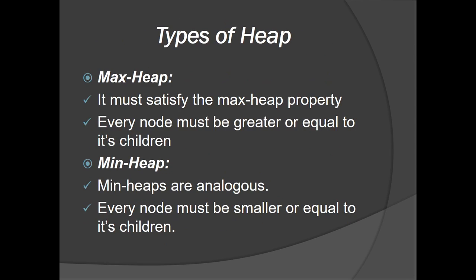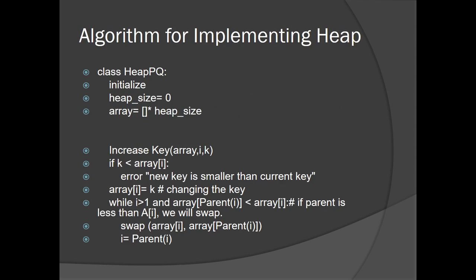Types of heap. There are two types of heaps, which are maximum heap and minimum heap. The maximum heap function basically returns us the value of maximum priority, and the minimum heap function gives us the value of the minimum priority. If we take an array of 1 till 20, 20 being the value of highest priority and 1 being the value of the lowest priority, the maximum heap function when called would give us the value of 20, and the minimum heap function when called would give us the value of 1.